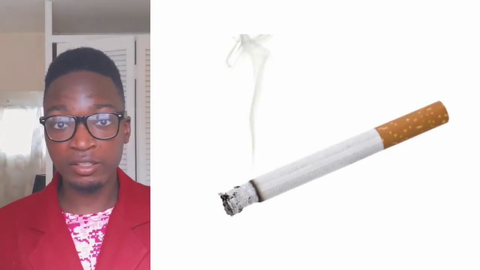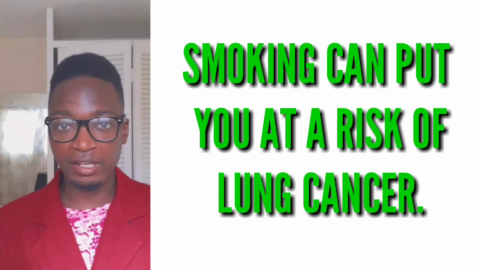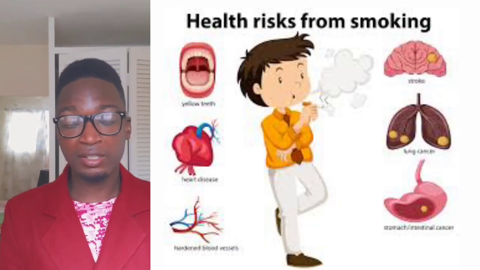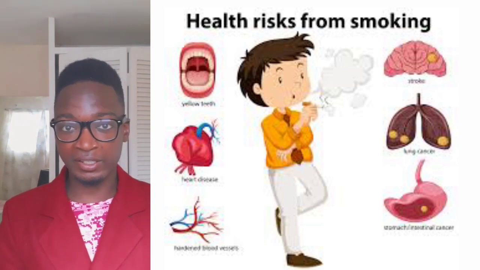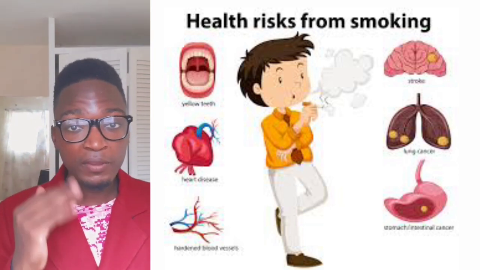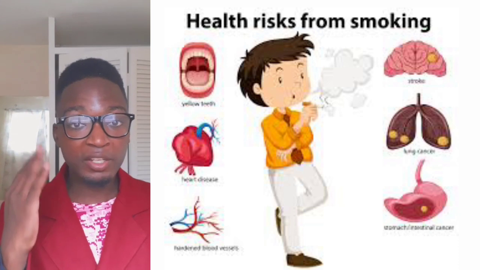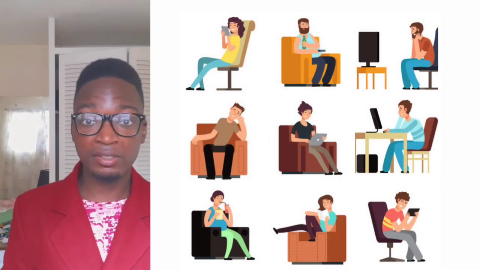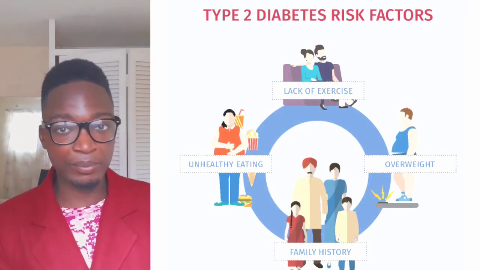Take the case of smoking. Smoking can put you at risk of cancer. And also, when many conditions are mentioned, smoking won't lack among the risk factors, and it is one of the key complicators of many conditions in the body. You are at risk of diabetes. You will know that if I engage in a sedentary lifestyle or in factors that may make me obese, they will increase the chances of me developing diabetes, especially diabetes type 2.